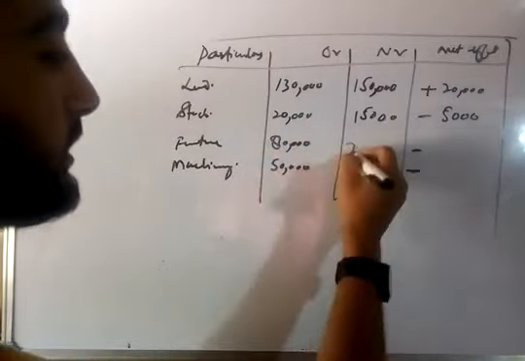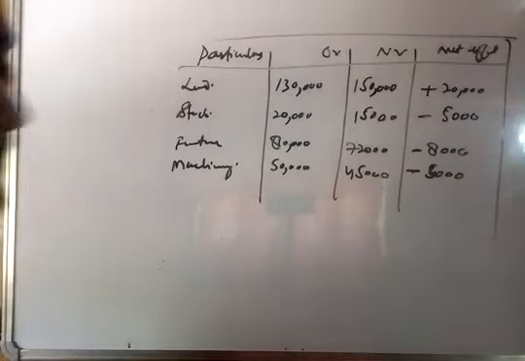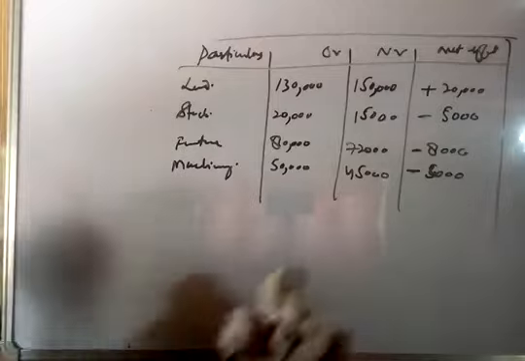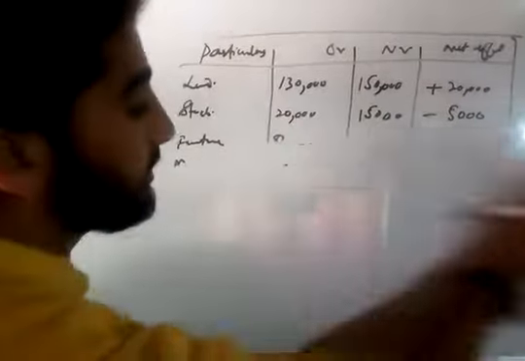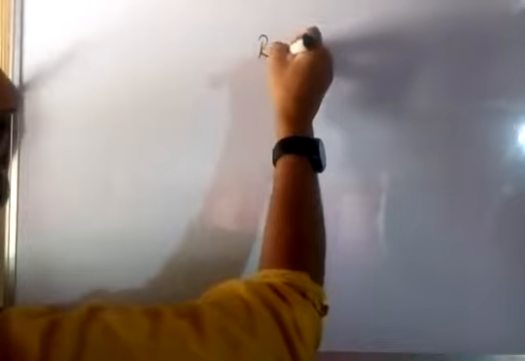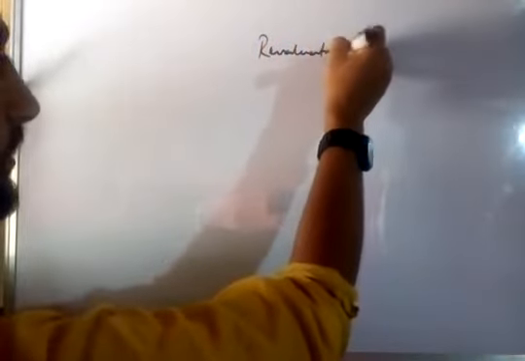So this was the statement showing the net effect of revaluation, and after this statement you know what we do: according to this statement and according to these plus and minus signs, we prepare the revaluation account.